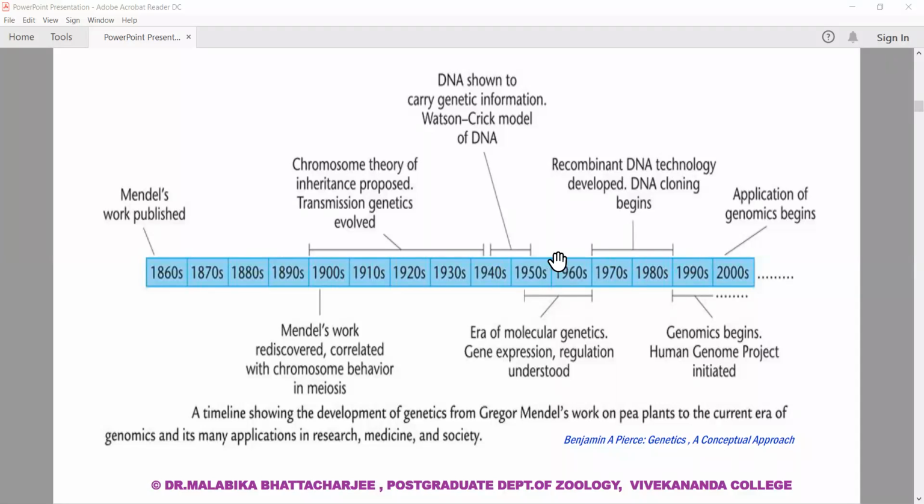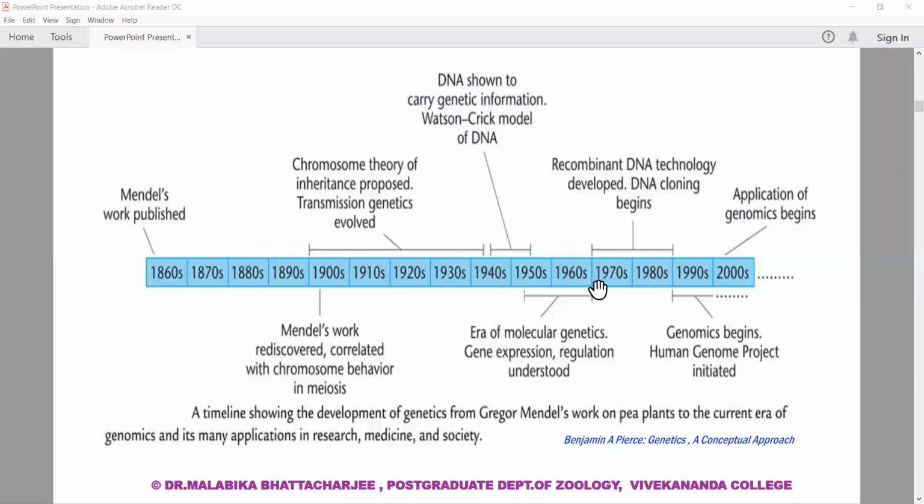So unless the structure of DNA was discovered, the concept of gene at the biochemical and molecular level could not be elucidated properly. But everybody had hypothesized that there is something being inherited, and this inheritance follows a definite pattern.